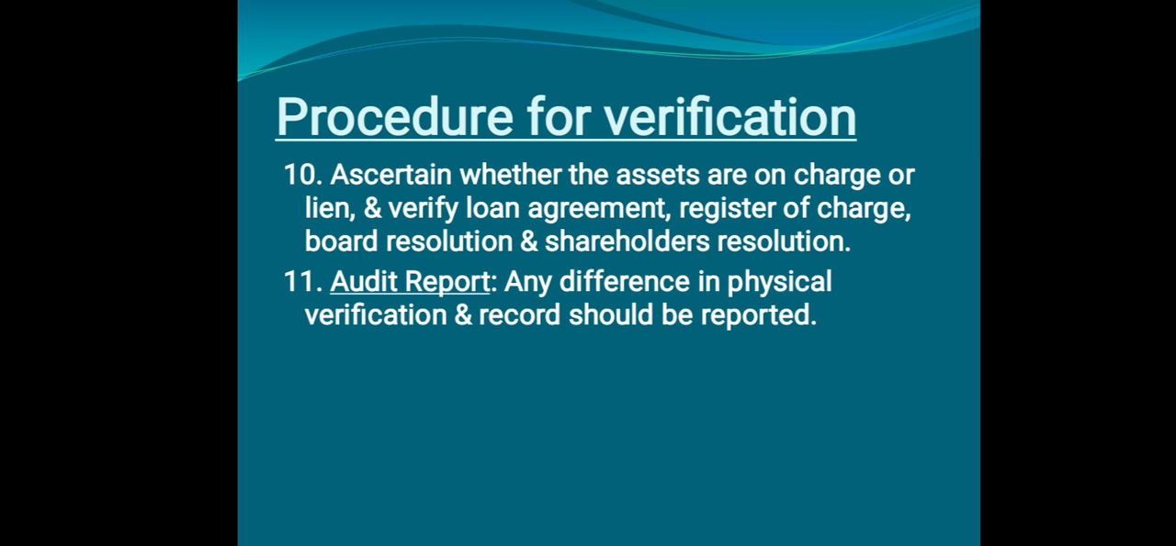So the verification the auditor does by himself. Suppose they have written in the balance sheet that the company has 30 computers, but in reality there are only 20 computers, it means there is a difference. That is, in the records you are showing more, but in actual there are fewer computers. At that time what he has to do is report it. In the audit report he has to mention each and everything that he has found out, and report it to the shareholders. So that is the procedure for verification of fixed assets.